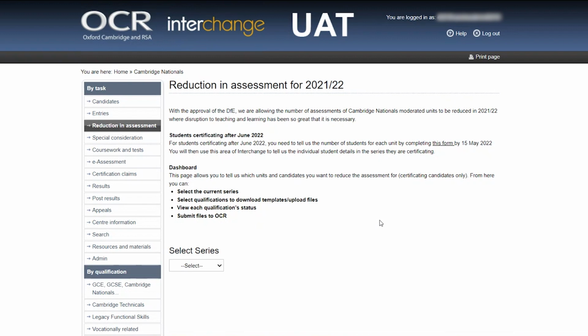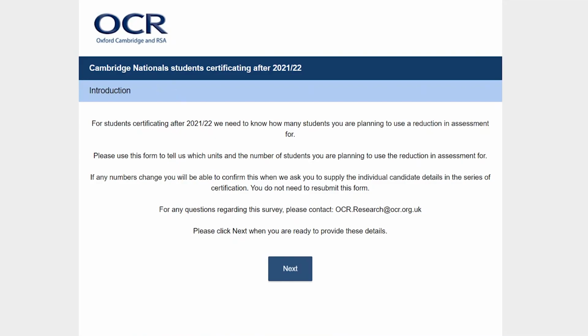For the Cambridge Nationals, the first thing that you need to do is let us know the number of units that you will be planning to have a reduction in assessment for students that are certificating after June 2022. This will mainly be your Year 10 cohorts. On this main reduction in assessment page, there is a paragraph which covers these students that are certificating after June 2022. In that paragraph, you will find a link to a form, and this will take you through to a SurveyMonkey form. This will open up in a new window.